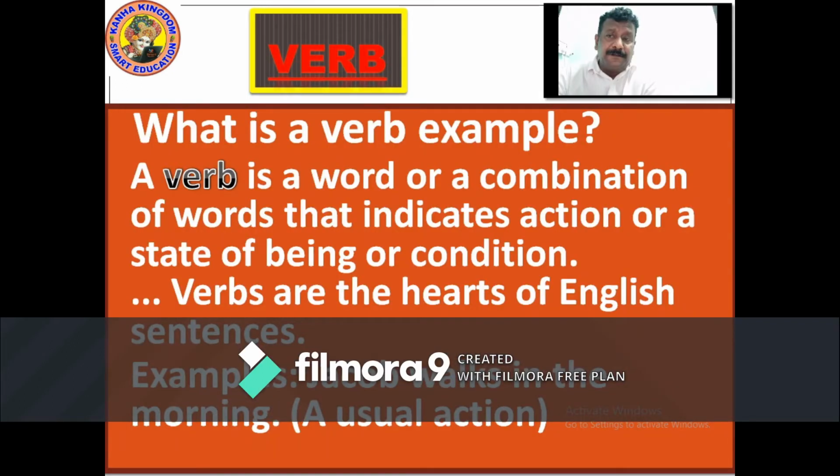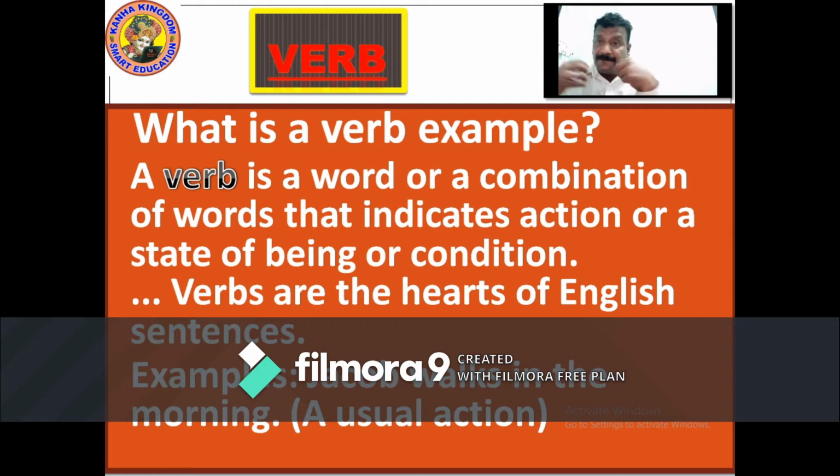Now let's look into what is a verb. A verb is a word or a combination of words that indicates action or a state of being or condition. Verbs are the heart of an English sentence. For example, Jacob walks in the morning, a usual action. Verbs are the action words.